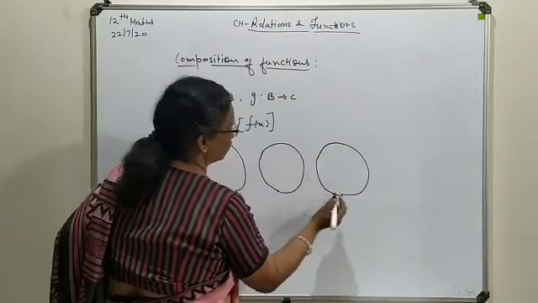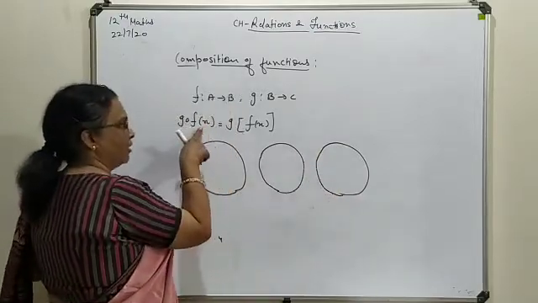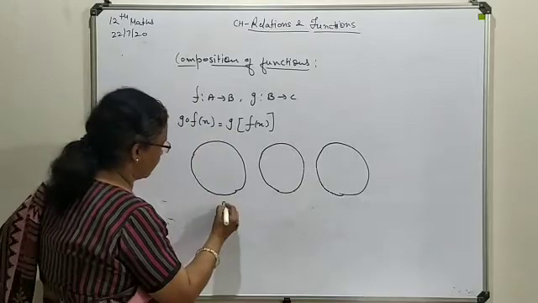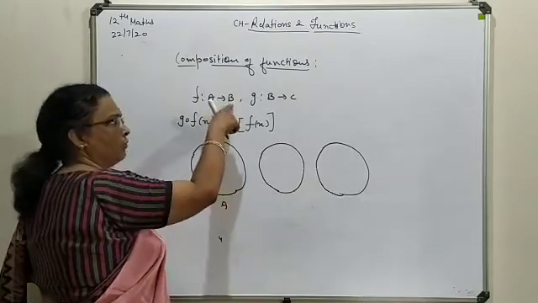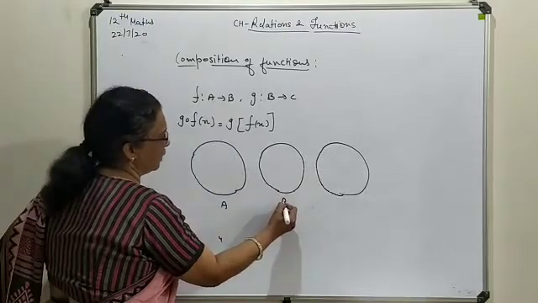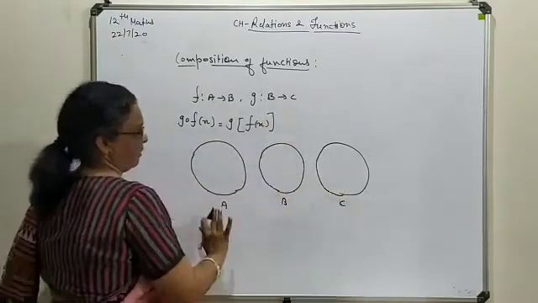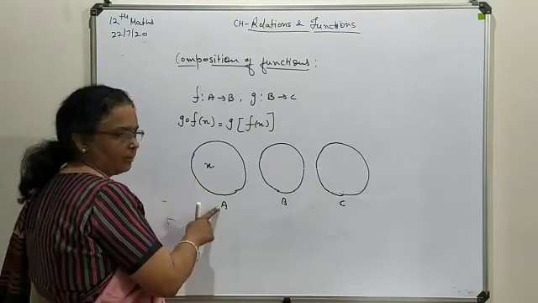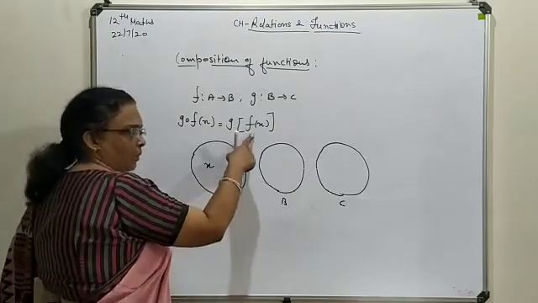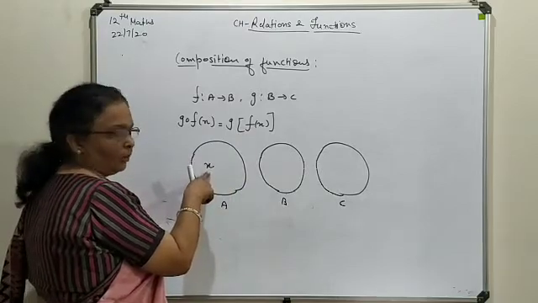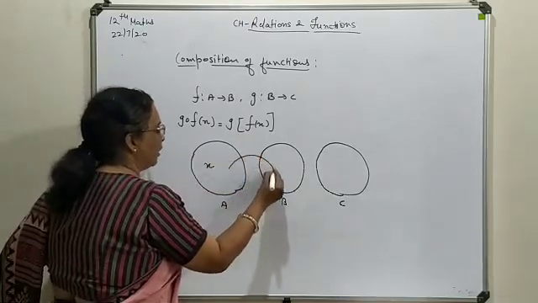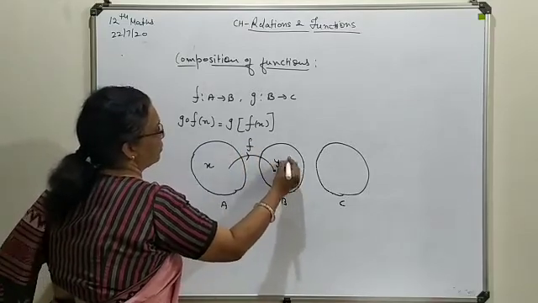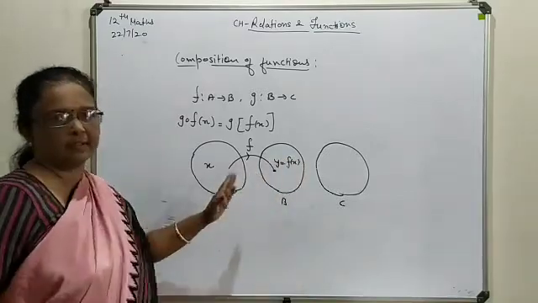The first function is f(x); its domain is set A, its range is B, and then the next range is C. These are the values x taken from set A. f(x) is evaluated first: for all these x values we generate an image based on the f function, giving f(x), which we normally write as y.